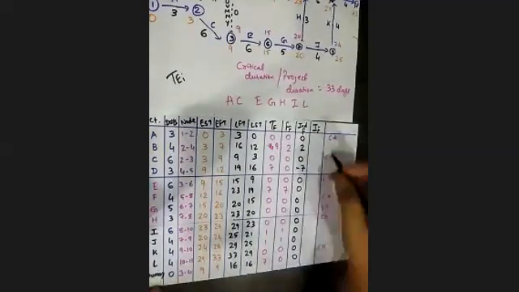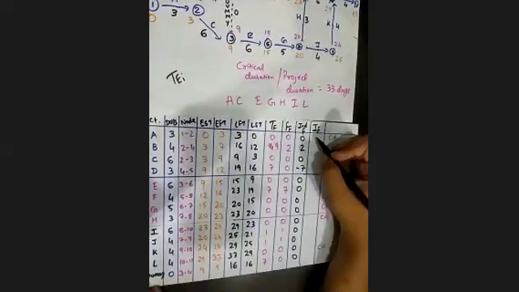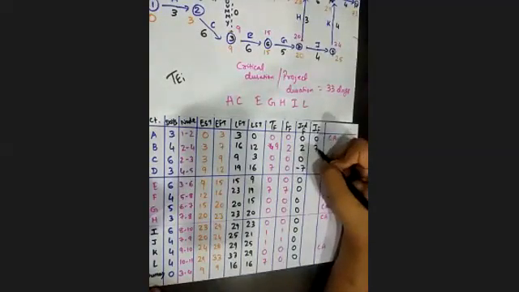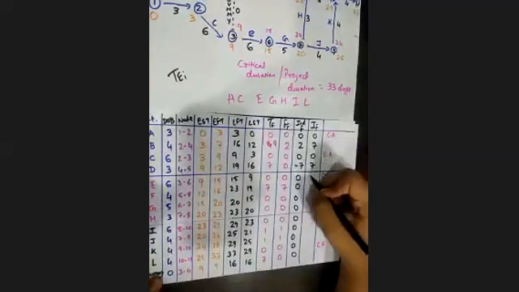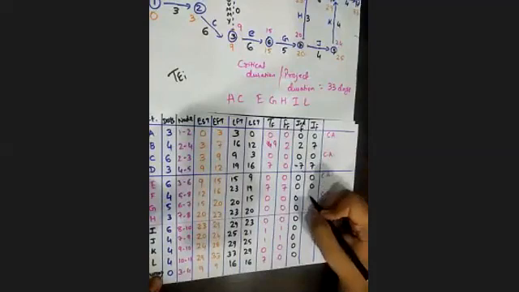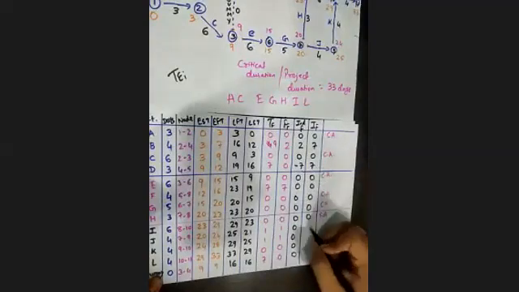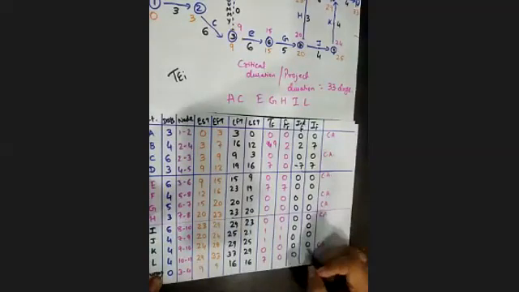And interfering float is TF minus FF. So 0, 7, 0, 7, 0, 0, 0, 0, 0. This is also 0 and 7. So just copy down this.